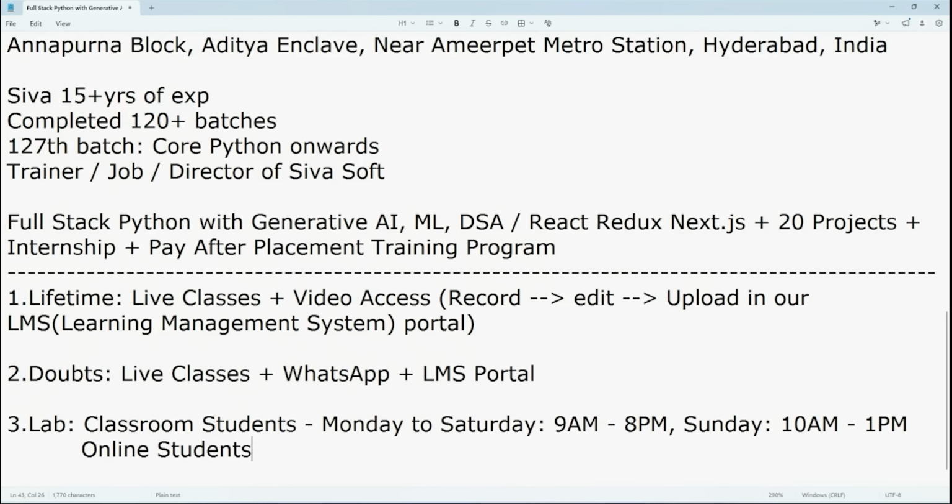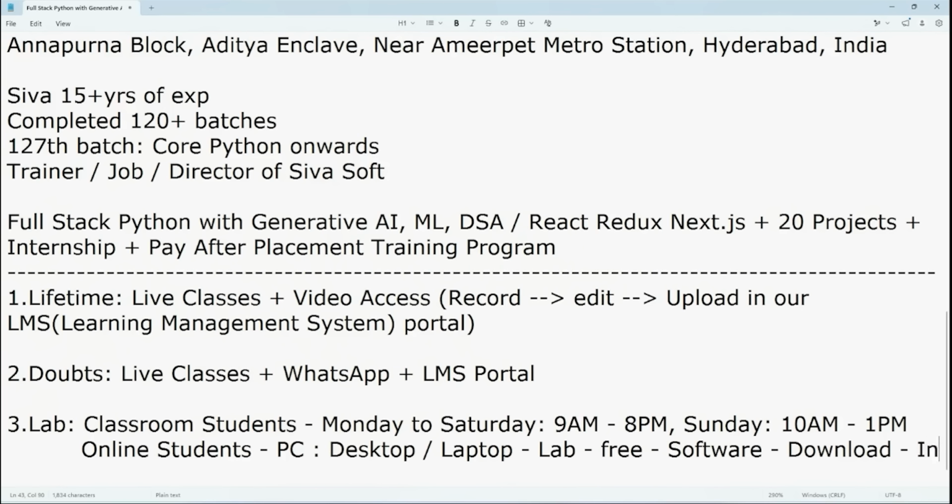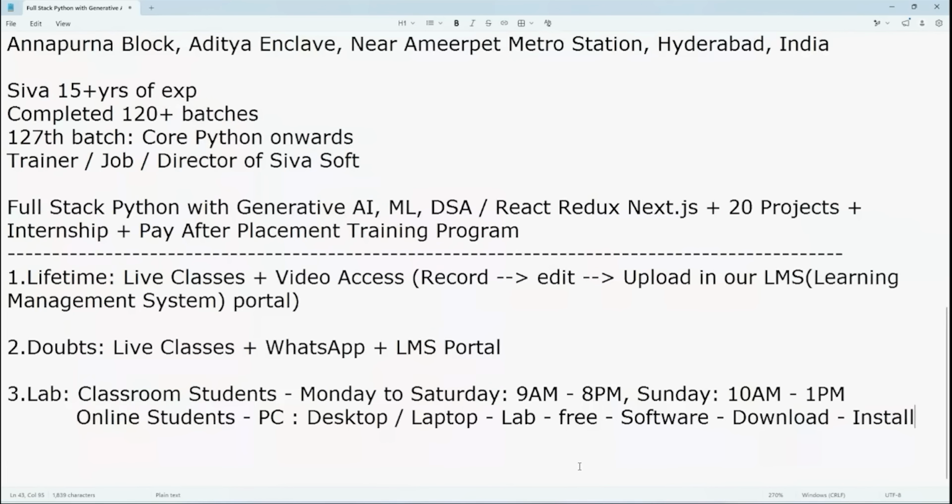Your PC, nothing but your desktop or laptop, whatever you are going to prepare, that is only your lab. Each and every software is free. Each and every software is free. I'm going to explain how to download and how to install. Okay. Here, let me give some more